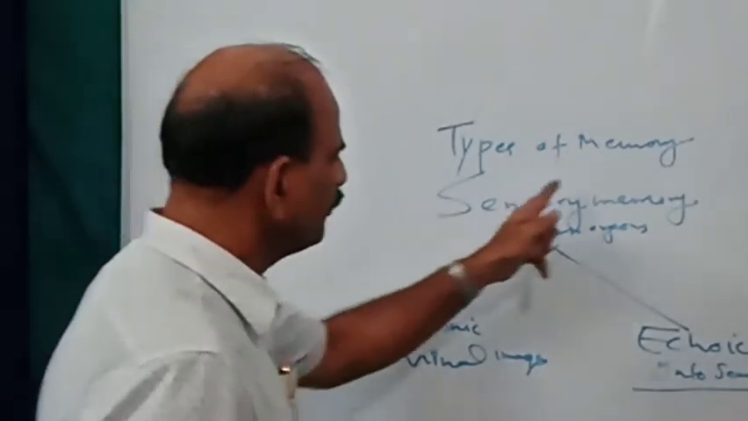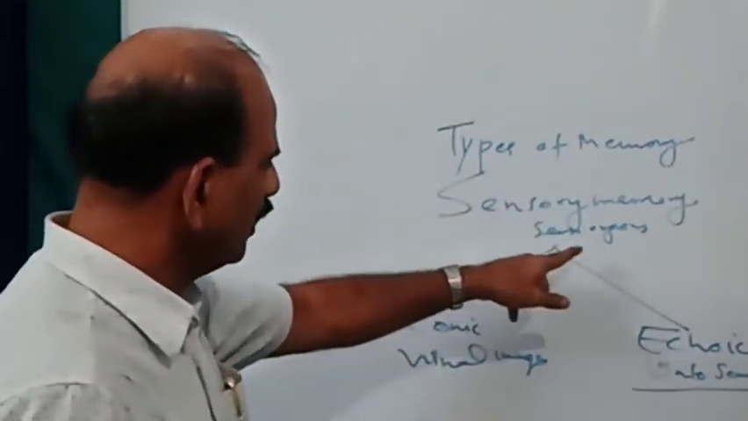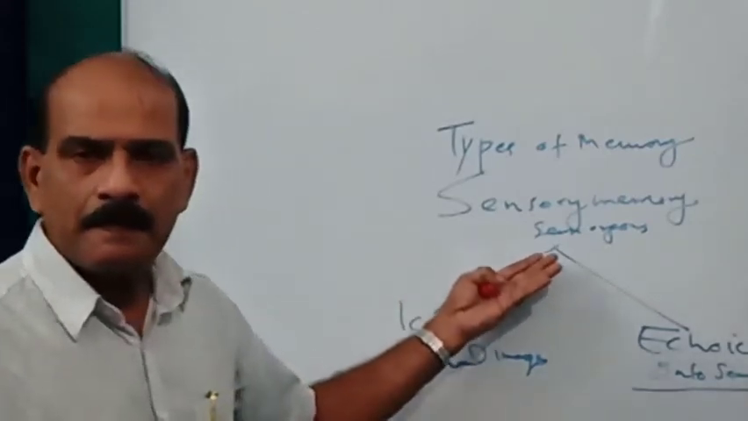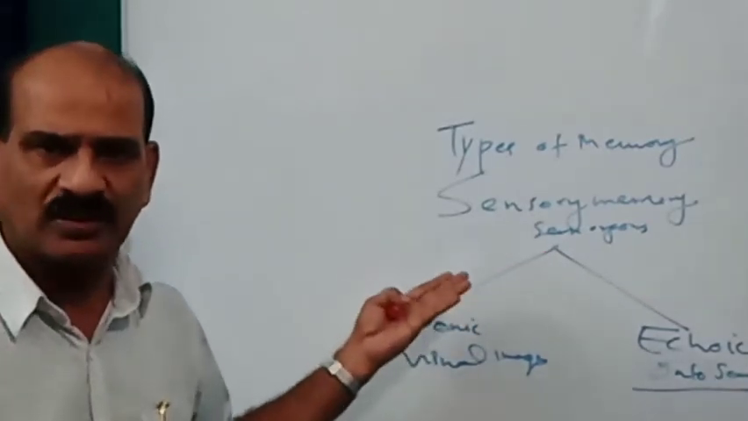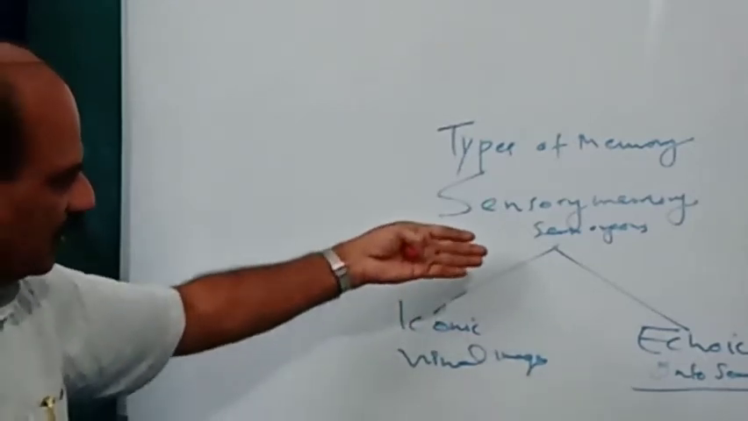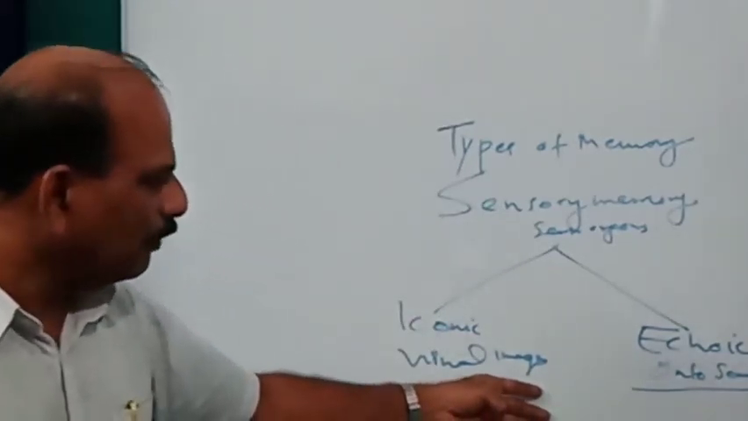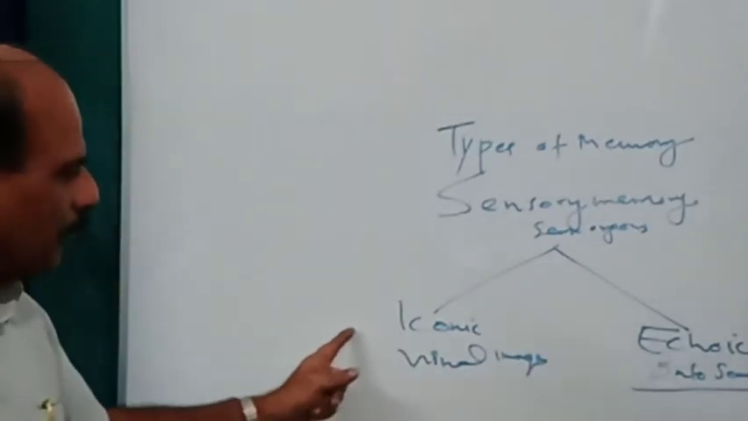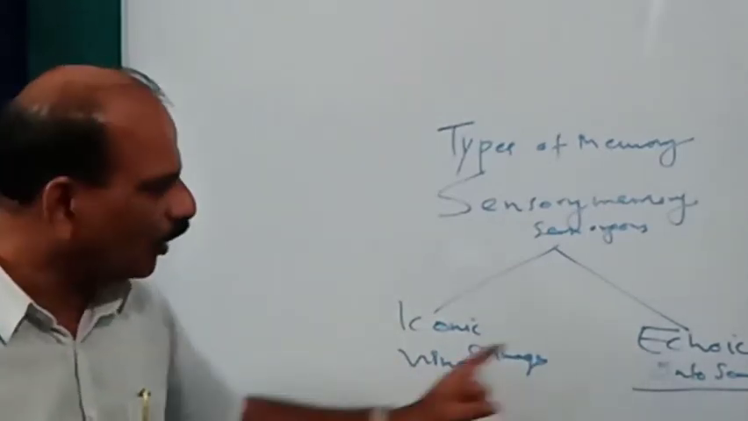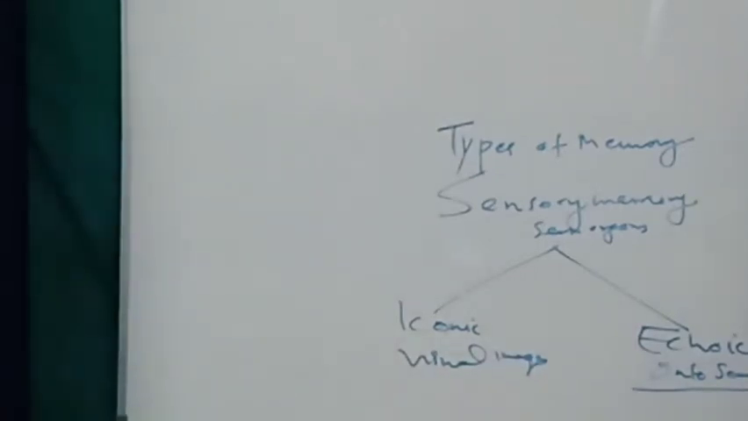So listen to me, types of memory. Sensory memory, that means receiving sensory inputs. That can be classified into iconic memory and echoic memory. The iconic memory means holding visual images. Echoic memory means holding auditory images. Sensory memory contains all the information from the environment captured by the sense organs.